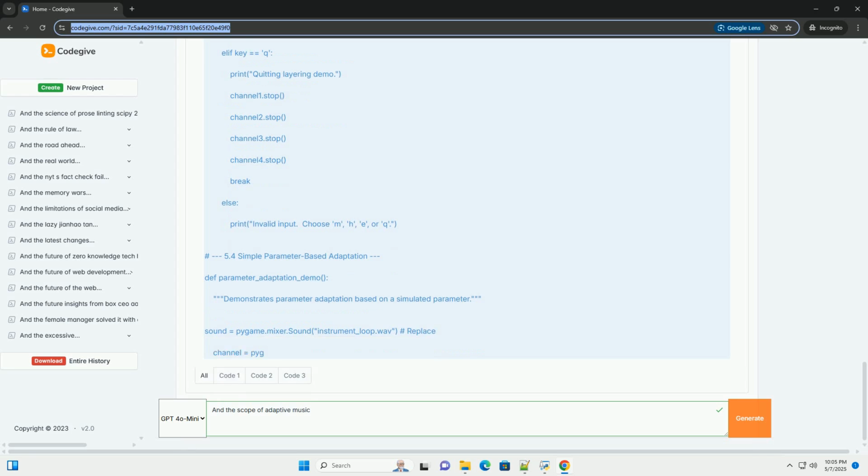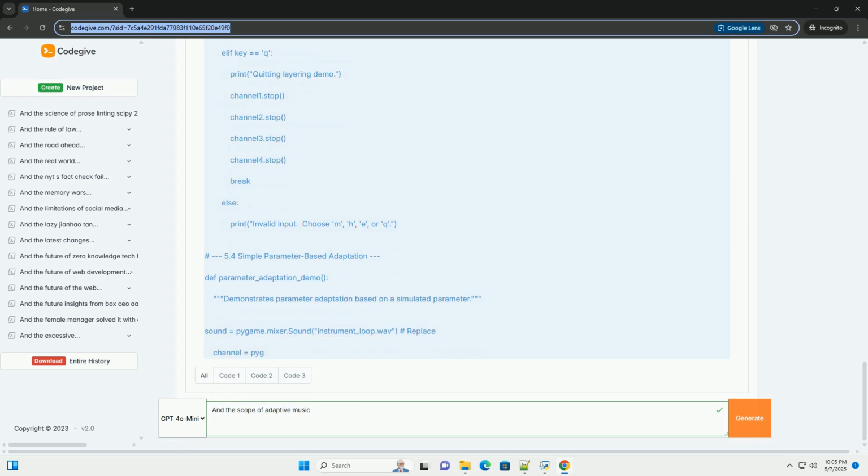Sequencing. This involves using a predefined sequence of musical events, such as notes, chords, or rhythms, and then dynamically modifying the sequence based on input data.